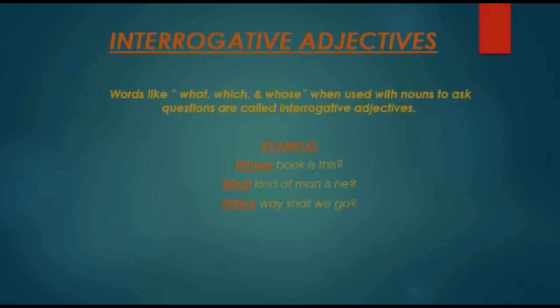The next kind is interrogative adjectives. When the words what, which, or whose are used with nouns to ask questions, then they are called interrogative adjectives. For example, whose book is this? What kind of man is he? Which way shall we go? In these sentences, whose, what, and which are interrogative adjectives because they are asking about the nouns book, man, and way in the sentences.